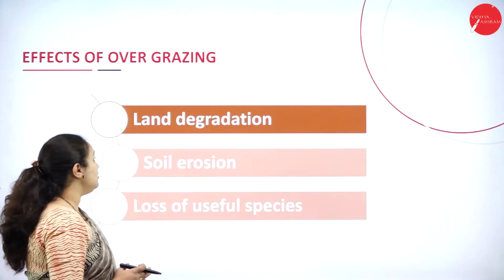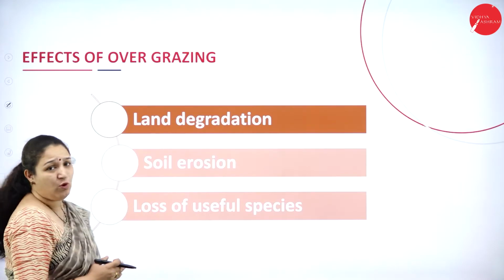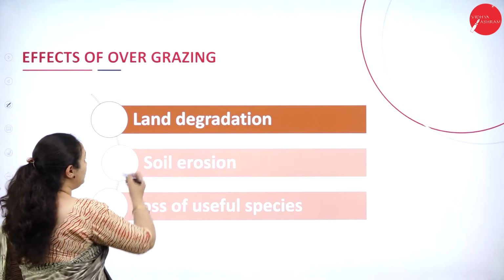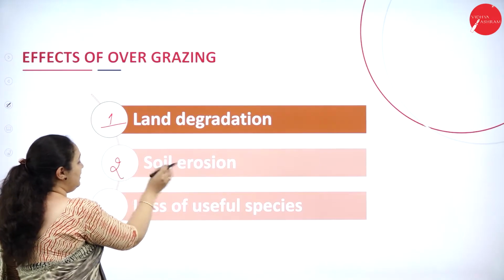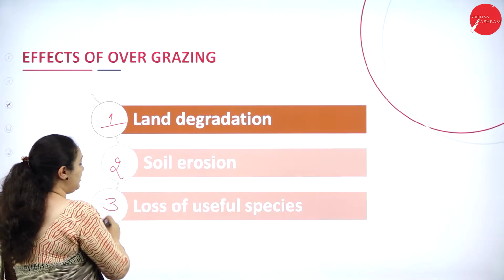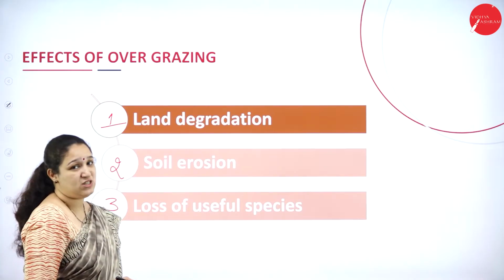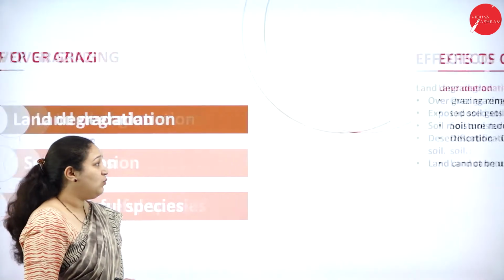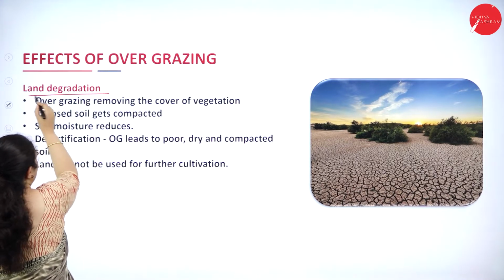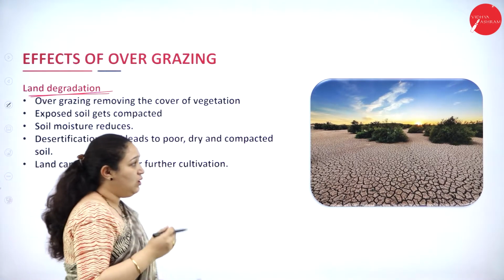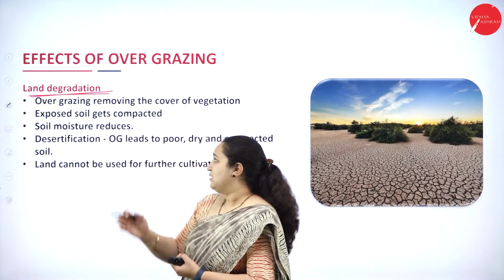Okay, and also the effects of overgrazing: as I told you, the first one is land degradation, second is soil erosion, third is the loss of useful species as well. Now what exactly are these? See, effects of overgrazing, that is land degradation, we will learn. What is land degradation?